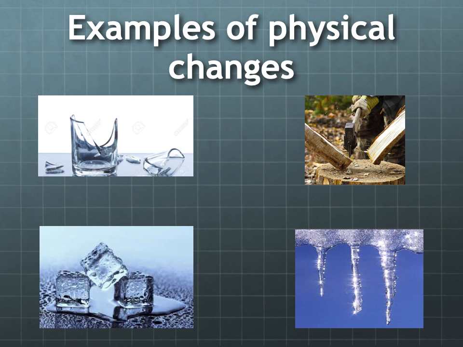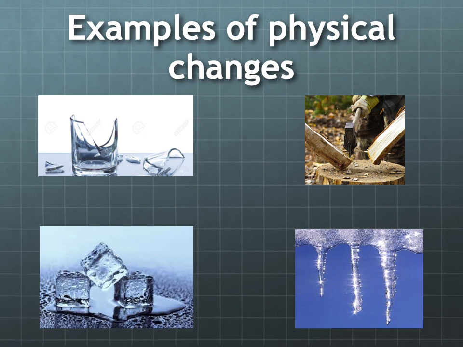And in the top right corner, we have somebody chopping wood. And that's another physical change, because just like the glass, we're only changing the size and the shape of the wood. It's still wood, but just in two pieces instead of one. That's a physical change. And on the bottom, we have examples of water changing its state of matter. And any changes in the state of matter, those being solid, liquid, and gas, those are going to be physical changes as well.